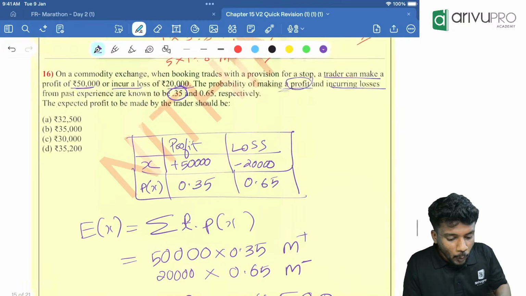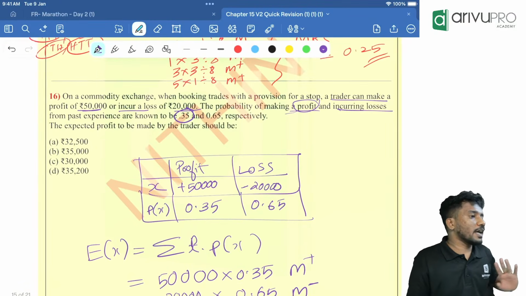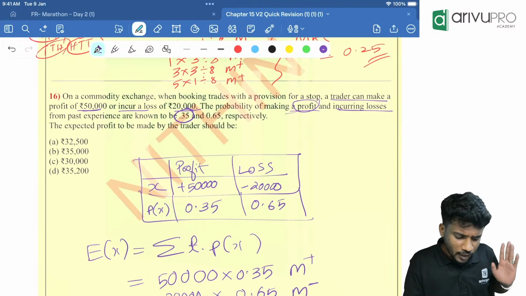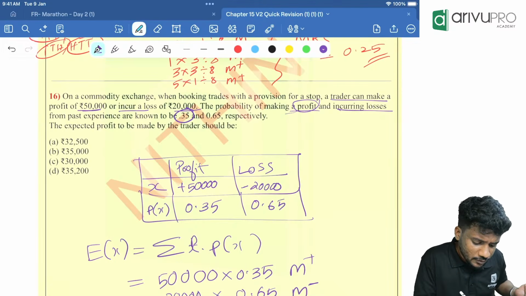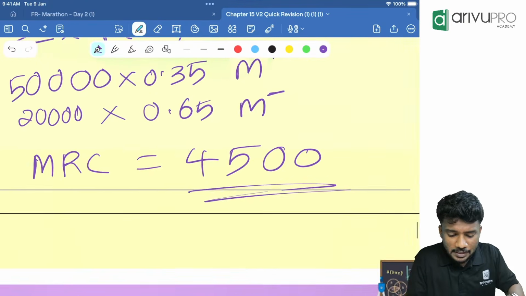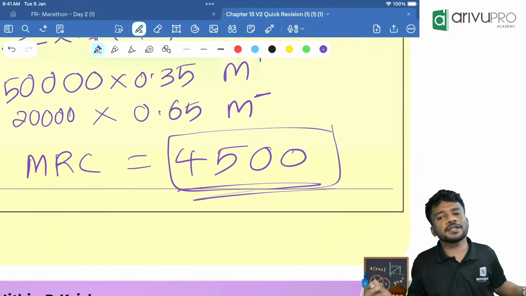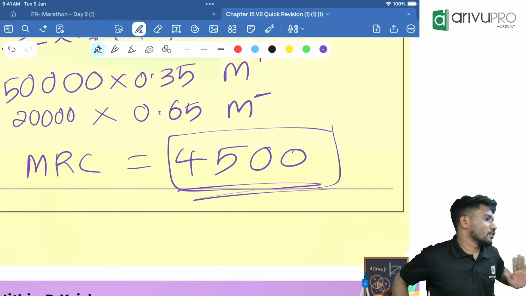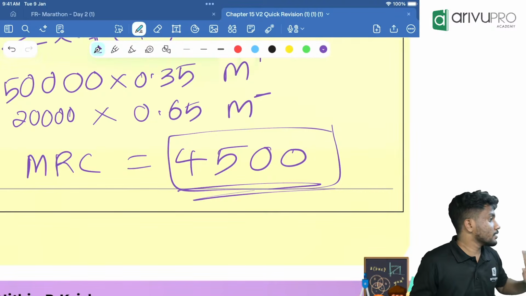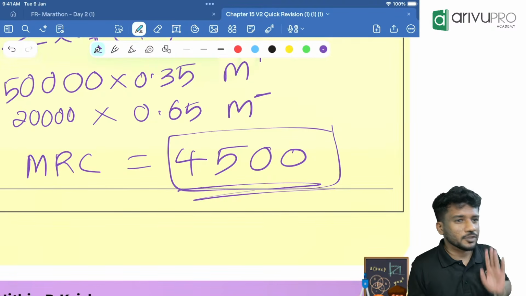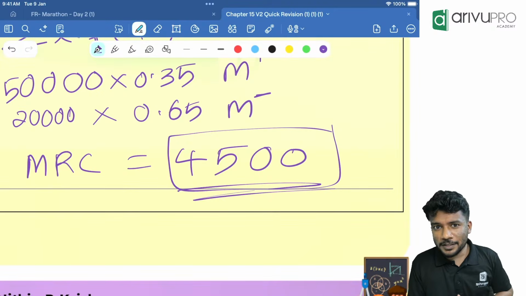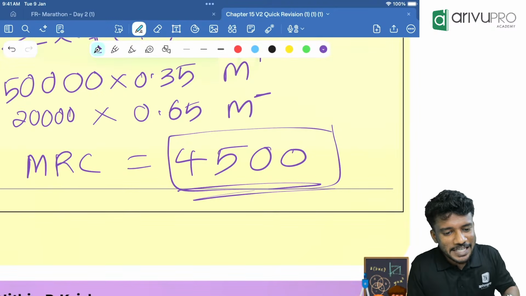Now, in the wrong question, there were some other values given. Now, here, how much is the nearest answer you will go for? If you ask me, you should go for the nearest answer, which is 30,000, Option C. Our answer is 4,500. But the nearest option is 30,000. Okay, it's wrong. Options are given wrongly in this particular question. So method is correct, right? Everyone understood the method. So this is the method, online people. Yes.